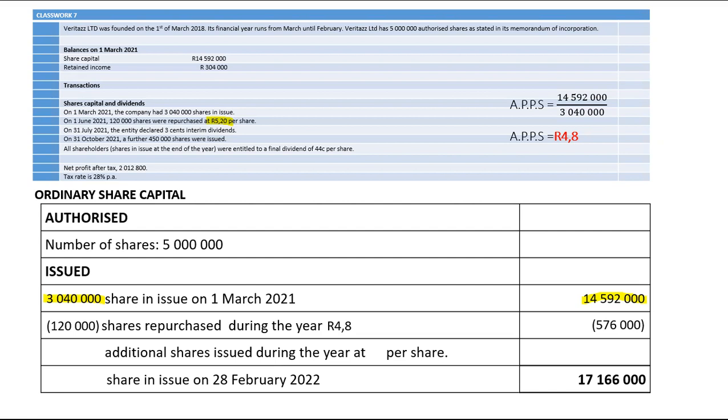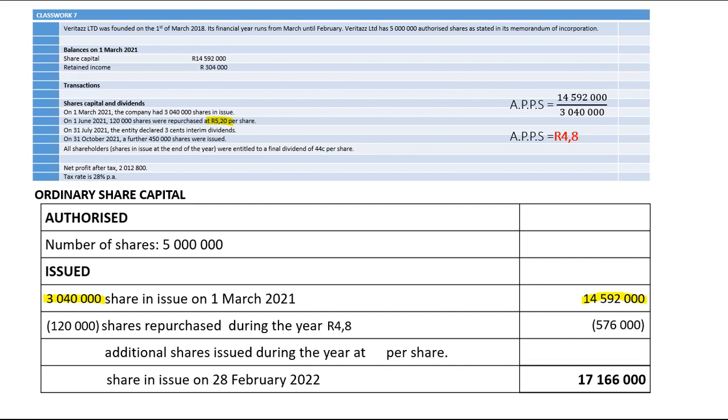If you're wondering why we must use average price per share, I normally refer to it as APS. Just watch the videos earlier than this one. I posted a couple of videos before this one, and I explained thoroughly why we have to use the average price. It's the same as calculating the value of your closing stock using weighted average cost.